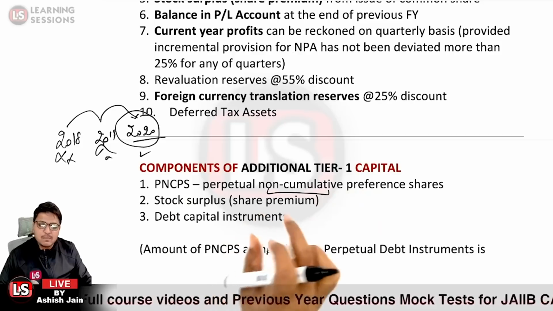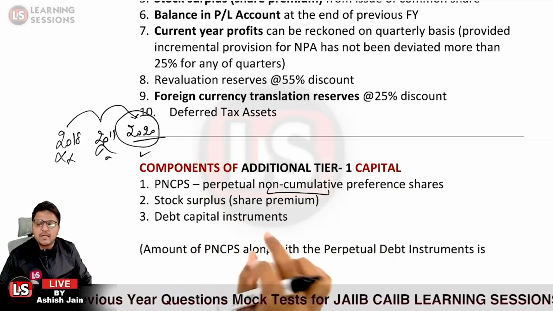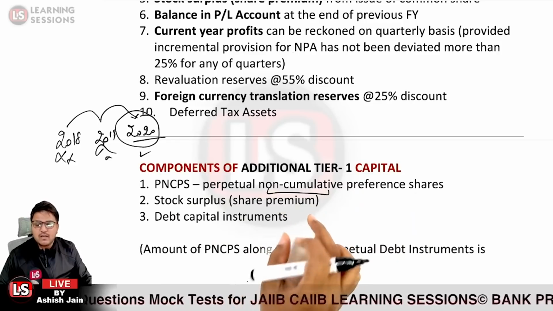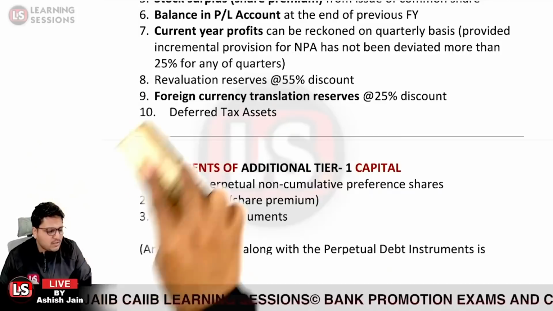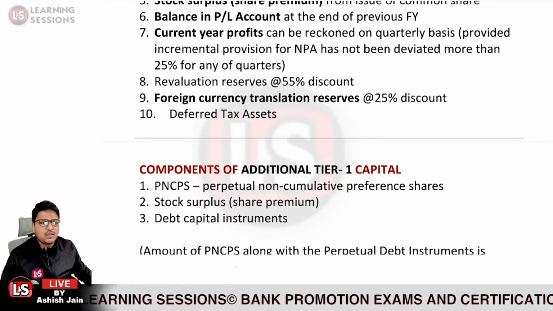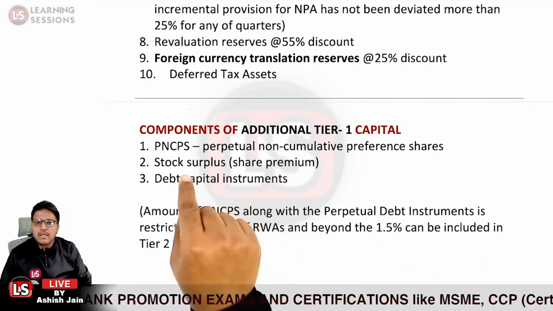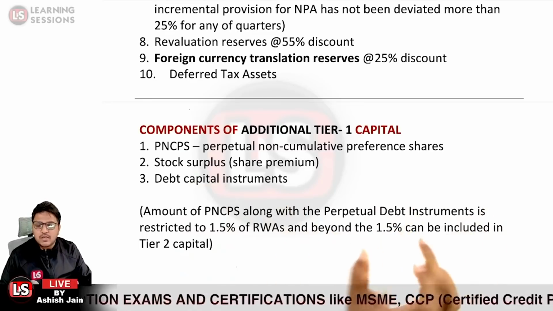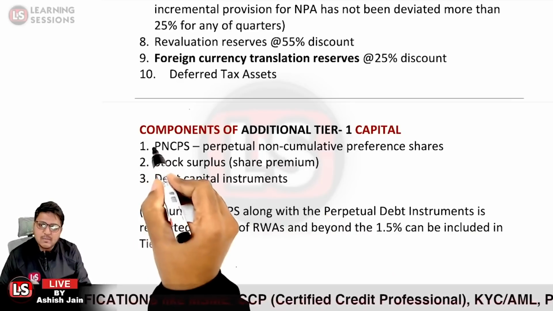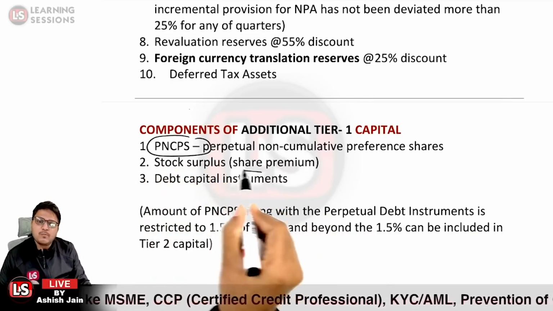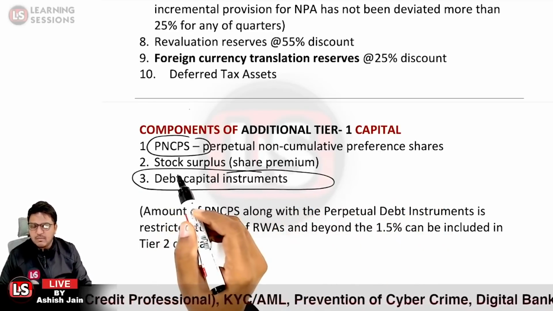And further, if there is any share premium related to PNCPS, that is also to be considered as additional tier 1. Other than that, debt capital instruments are considered a component of the additional tier 1 capital. The amount of PNCPS along with the PDIs, that is perpetual debt instruments, is restricted to 1.5% of the risk weighted assets, because additional tier 1 can be a maximum of 1.5%.